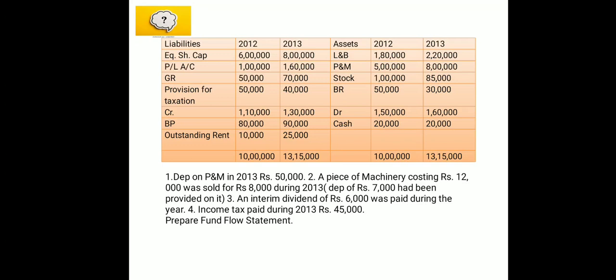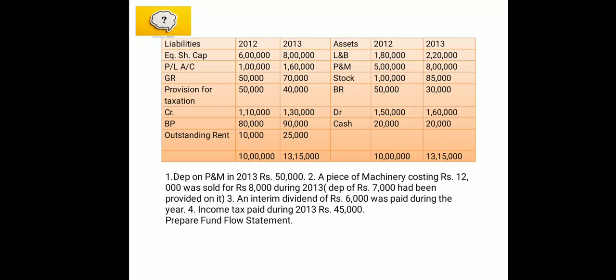Then we have provision for taxation. Last problem, I treated provision for taxation as a non-operating item. But today in this solution I will treat it as a current liability. So this will be a part of your statement of changes showing working capital. Next we have creditors, again a current liability, bills payable, again a current liability, and outstanding rent, again a current liability. Fine.